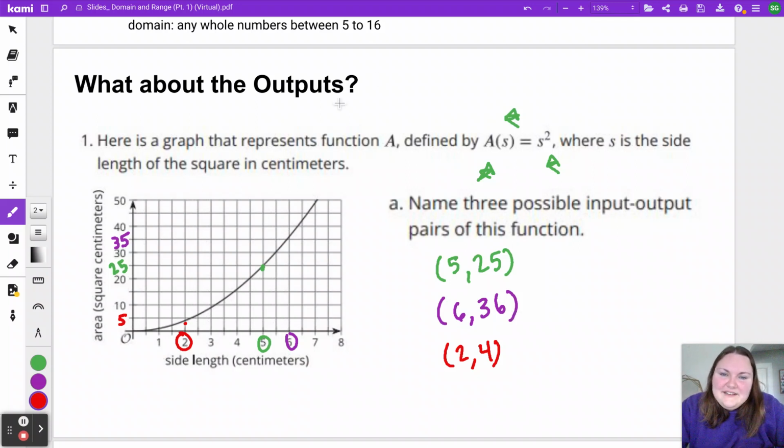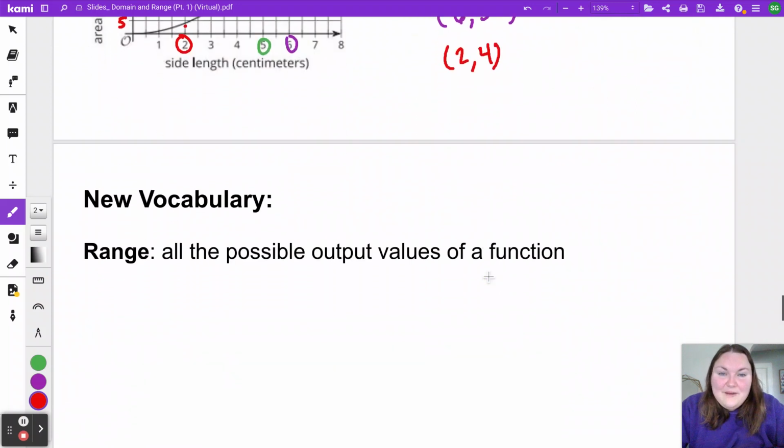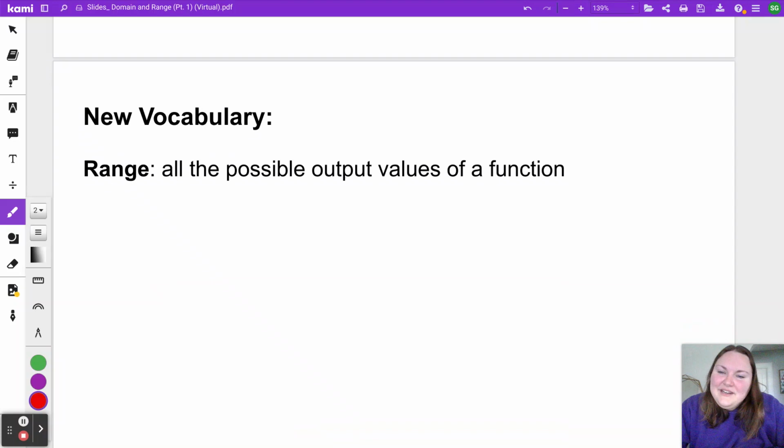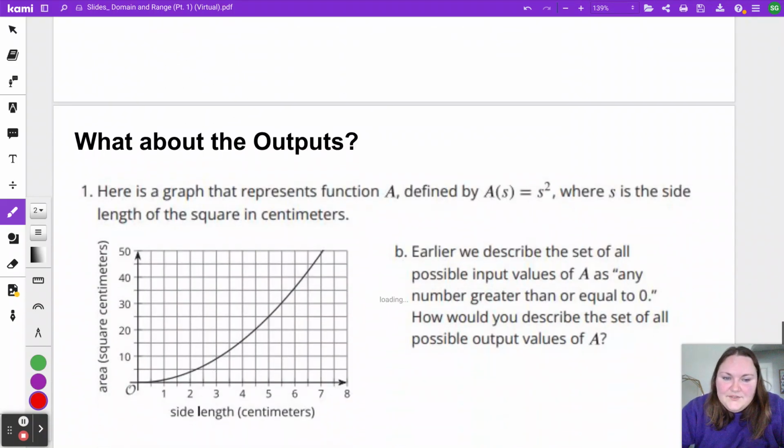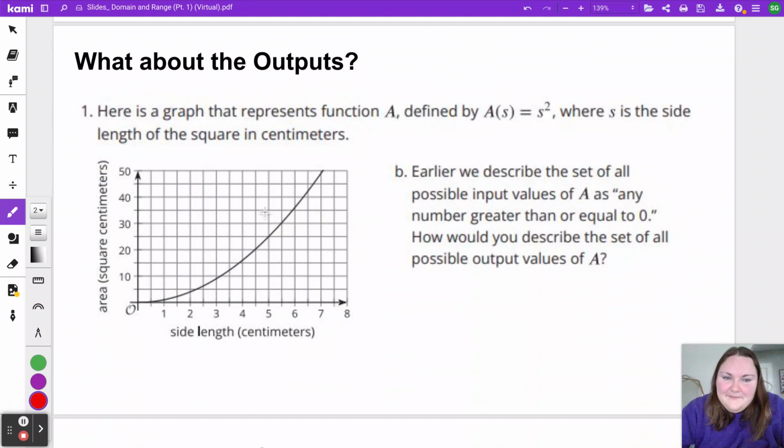So we're focused in on the outputs. So the outputs are these second numbers here, which represent the area. And if I wanted to describe all of the possible outputs, we are talking about something called range. Range is going to be all of the possible output values for a function. So for example, earlier we described all of the possible input values, the domain, as any number greater than or equal to 0.